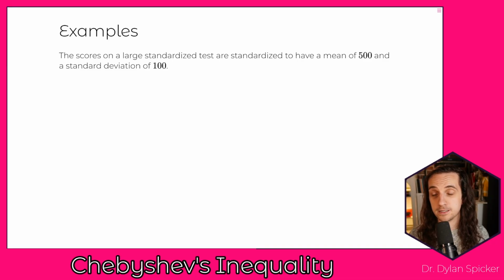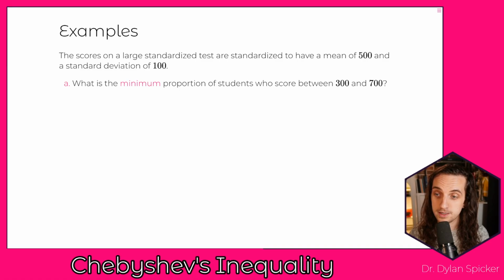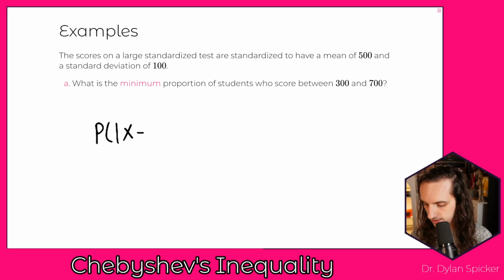So let's look at an example here. We have scores on a large standardized test. They're standardized so that they have a mean of 500 and a standard deviation of 100. Now, what is the minimum proportion of students who are going to score between 300 and 700? What we want to do in any case when we're thinking about using Chebyshev's inequality is recall that it gives us bounds on the probability that |x − mu| is less than or equal to k times sigma, and we know that that's greater than or equal to 1 minus 1 over k squared.